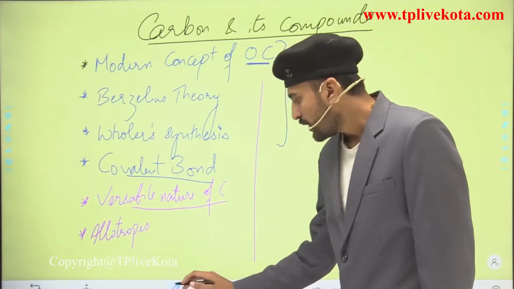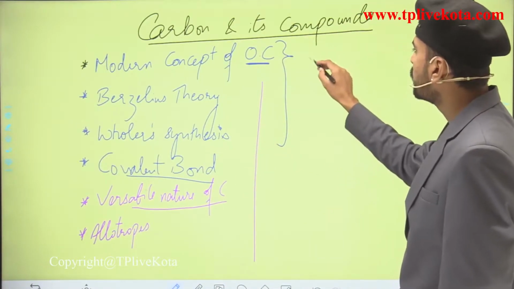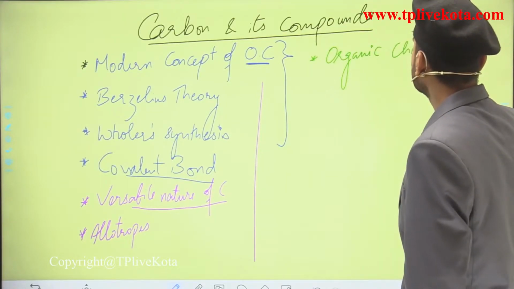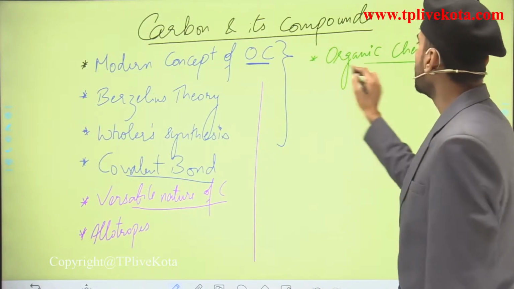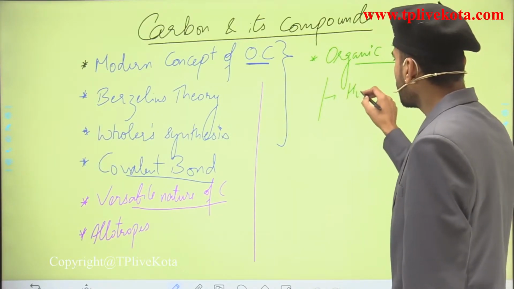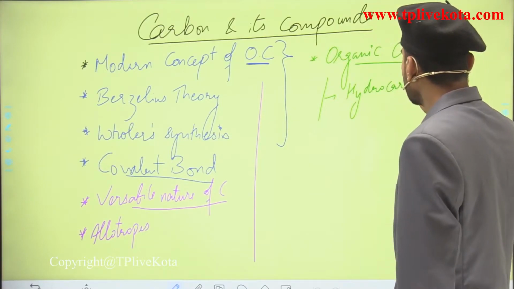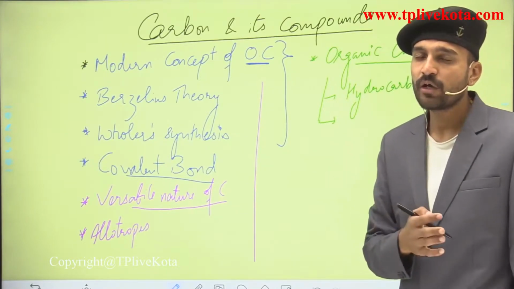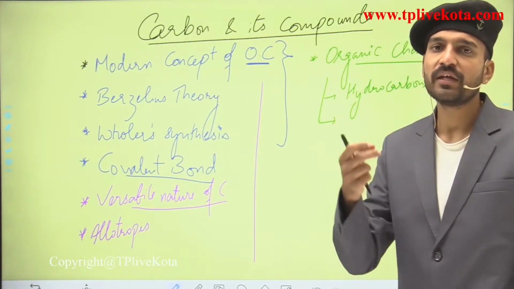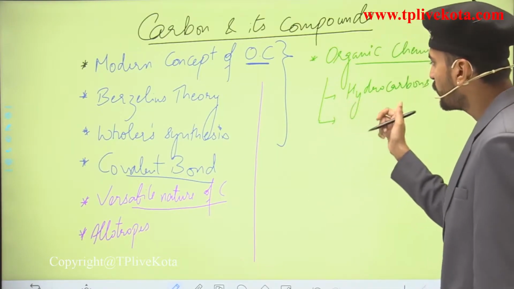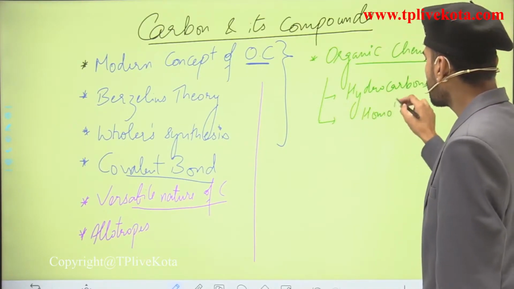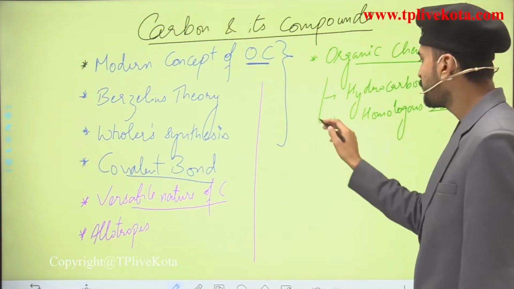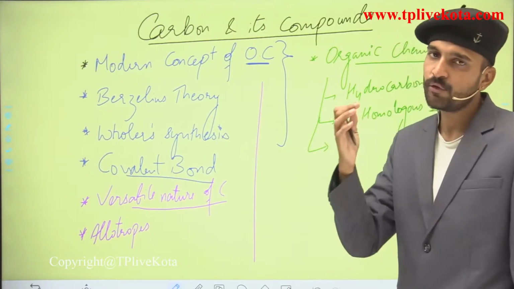Now we move into the next section, the third section, which is organic chemistry. In this we are going to see the hydrocarbons. After hydrocarbons we are going to see the different types of hydrocarbons and their properties, that is saturated hydrocarbons and unsaturated hydrocarbons. And apart from that we are going to see the homologous series. What is this homologous series? We are going to see the meaning of homologues and homologous series.